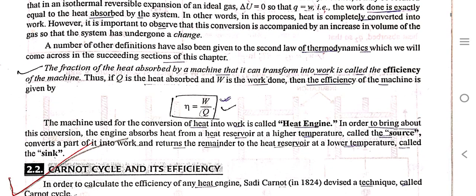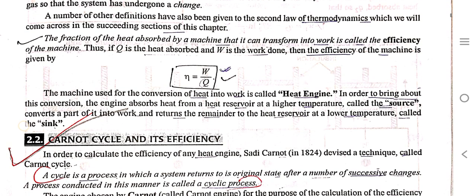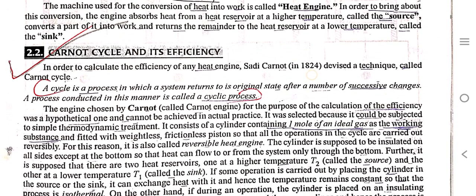The fraction of heat absorbed by a machine that it can transform into work is called the efficiency of the machine. Eta is equal to W by Q. The machine used for conversion of heat into work is called a heat engine. In order to bring about this conversion, the engine absorbs heat from a heat receiver at high temperature called the source, converts a part of it into work, and returns the remainder to a receiver at a lower temperature called the sink.